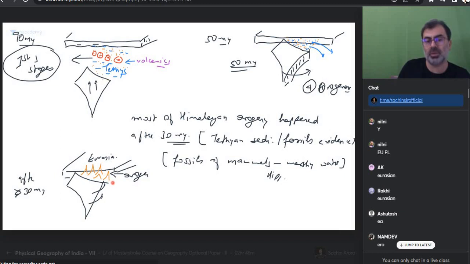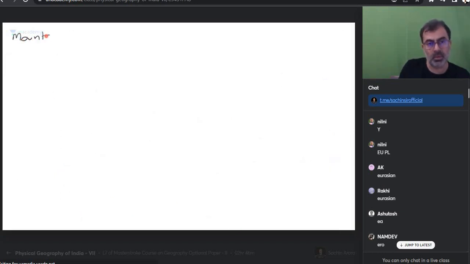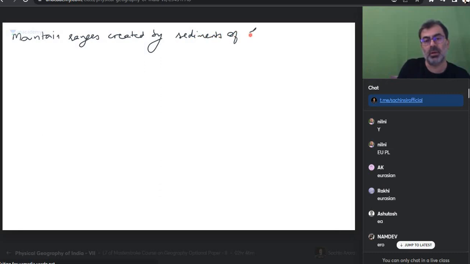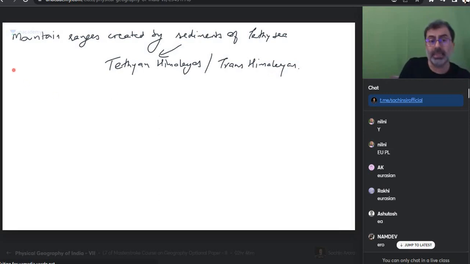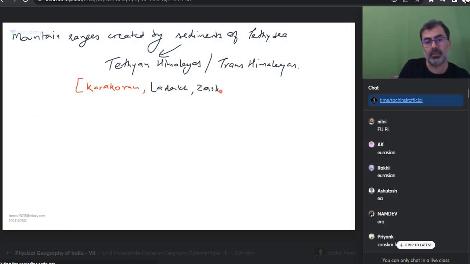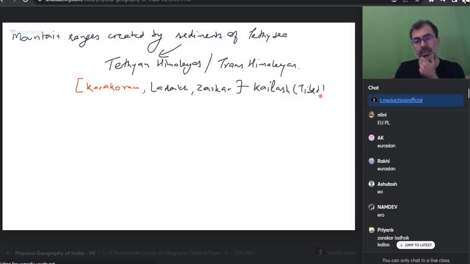These Himalayas, or mountain ranges created by sediments of the Tethys Sea, are called Tethyan Himalayas, or the Trans Himalayas. Somebody asked me, sir, are they different? They are the same. What are the ranges that come under this? Karakoram, Ladakh and Zanskar. Is everyone okay? And I add one more range in this, the Kailash range. This is in Tibet.